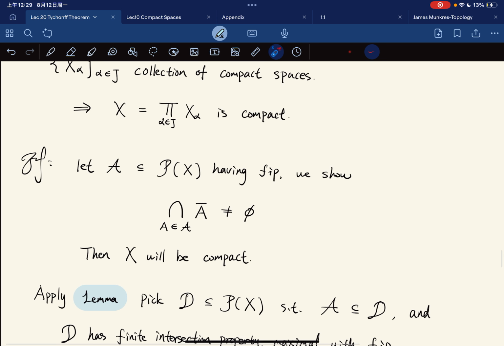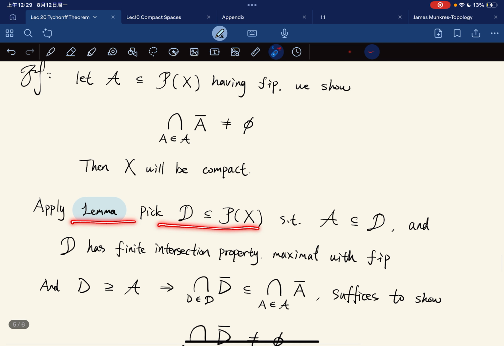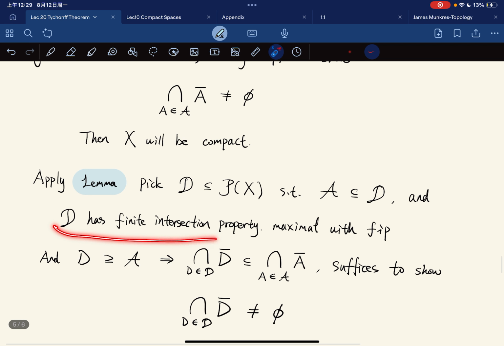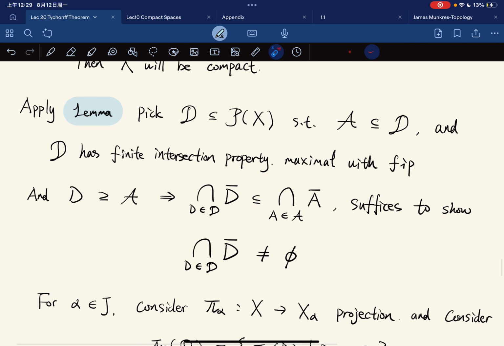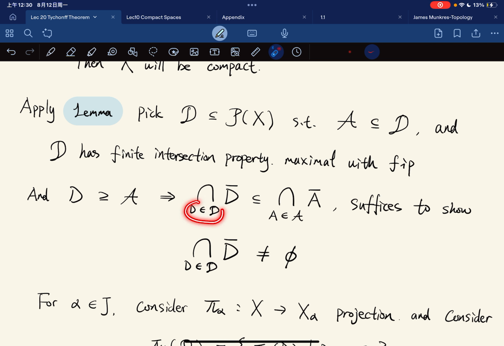Okay, so we are given an A, which means that we can pick a D such that D has the properties we talked about, and D contains A. So we will have this. D contains A implies this because, intuitively, you're intersecting more sets. I'm just too lazy to write down the formal proof because I think it's easy enough to eyeball this, right?